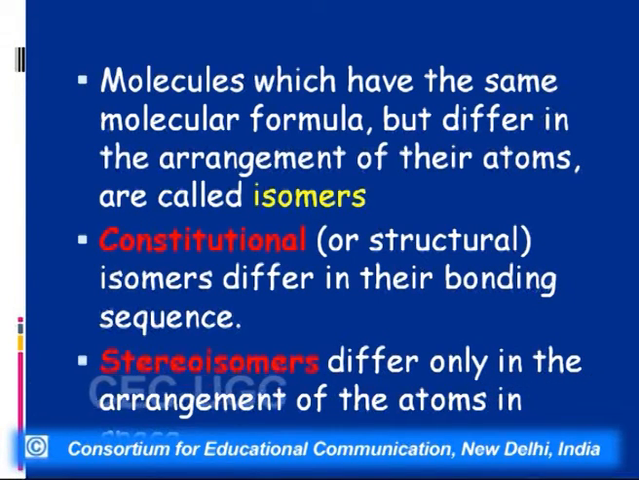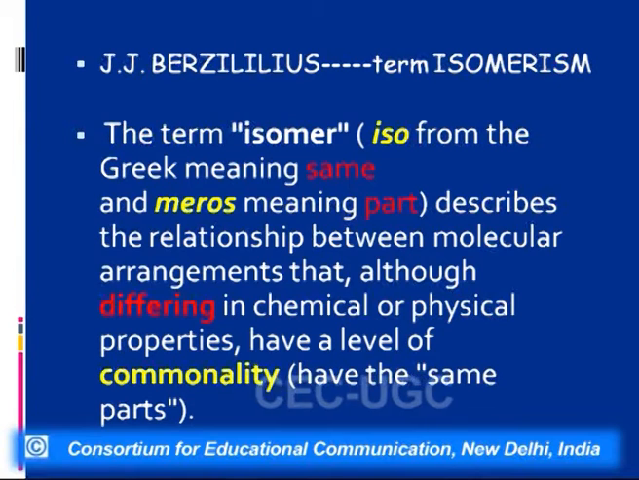Second type of isomerism is stereoisomerism, in which the molecular formula is same, structural formula is same, but the arrangement of atoms in molecule in space is different. So this is what is isomerism. Because of the difference in arrangement of atoms, the molecules end up with different properties.